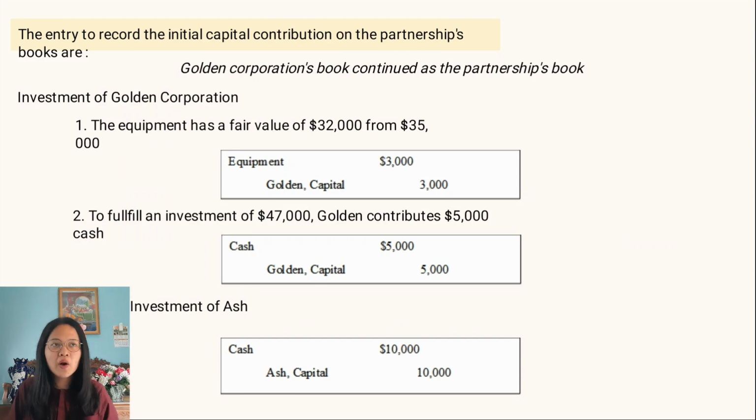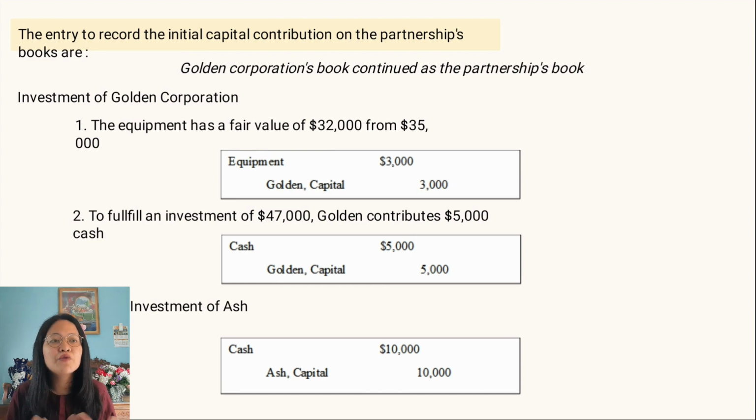The entries to record the initial capital contribution on the partnership's book are: first, based on Golden Corporation's book. In investment of Golden Corporation, we can see the equipment has a fair value of $32,000 from $35,000. So, the difference is $3,000. The journal entry is equipment $3,000 in debit, Golden Capital $3,000 in credit.